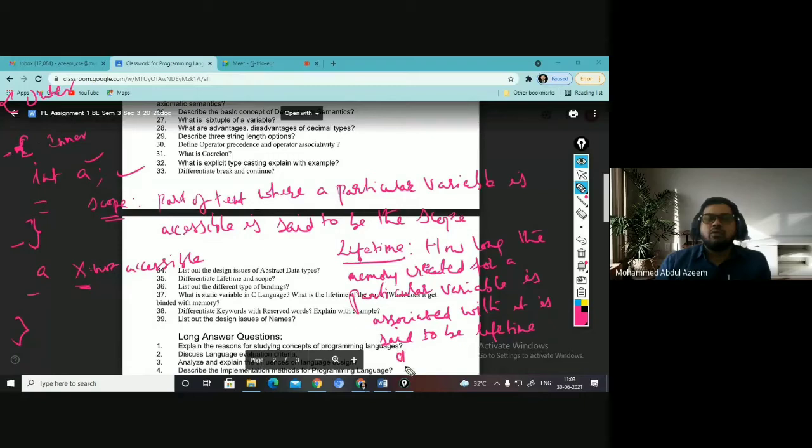You can note it down, as this precise definition you don't find in any book. I'm giving you some precise definitions here. How long the memory created for a particular variable is associated with that variable is said to be its lifetime.